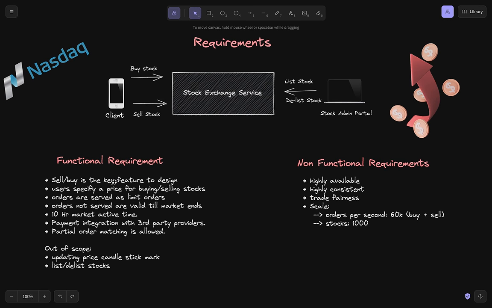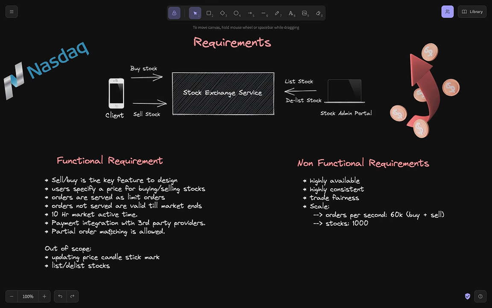Key feature is buying and selling stocks. Users provide the price of stocks they are buying and selling at. Limit orders is something we are going to support. Orders are only valid till the market end time on that particular day when the order was created. Markets are only active for 10 hours during working days. Payment integration is through third party providers, and partial matching of orders is allowed.